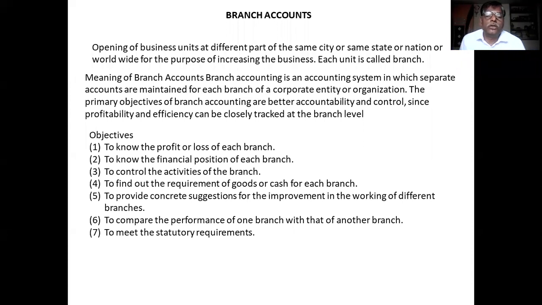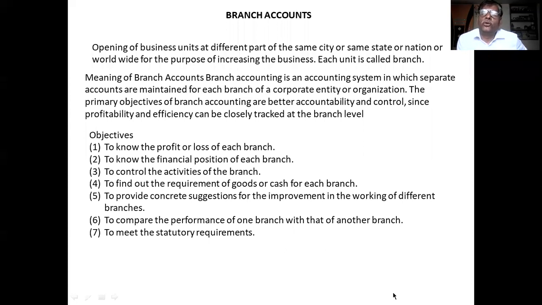And the next objective of branch account is to compare the performance of activities of one branch to another branch. If you want to make a comparison between one branch and another based on their activities, accounting is essential. So the objective of accounting is to compare the performance of the branches, and next is to meet the statutory requirements.